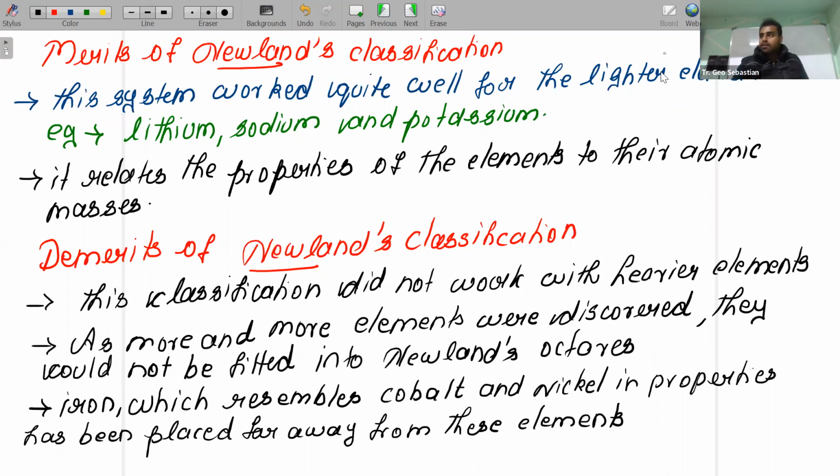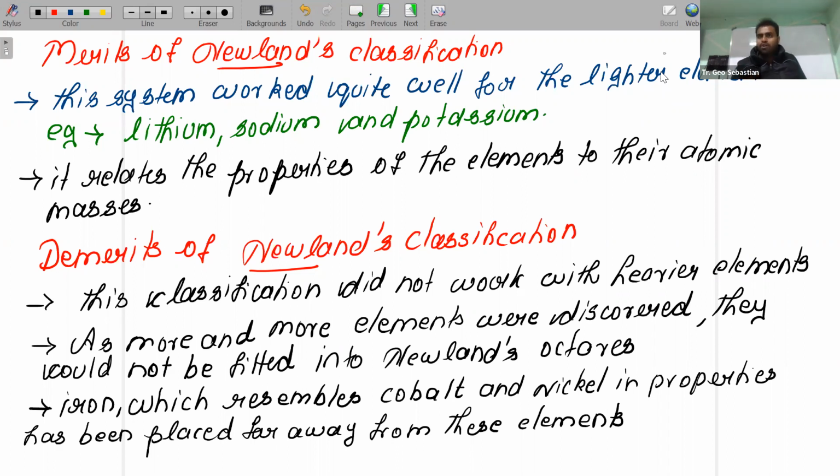Now, what property are they relating? They are relating elements based on the increasing order of their atomic masses. Properties of elements are based on atomic masses, as we keep saying. So we understood that there are two merits of Newland's classification. The first is that this system is well suited for lighter elements such as lithium and sodium, whose properties we can easily relate. The second is that the properties of elements are related based on their atomic masses.